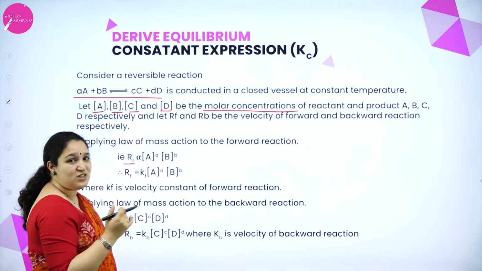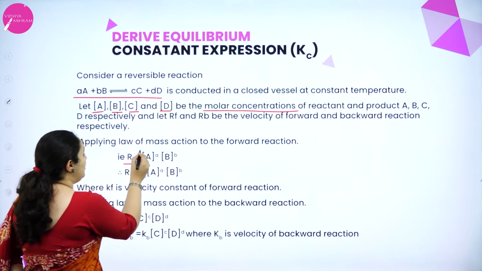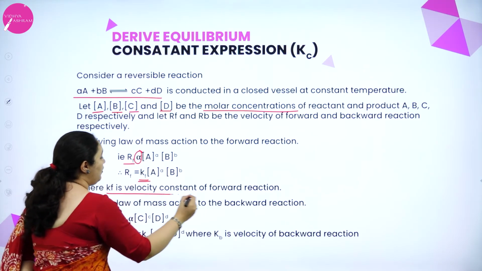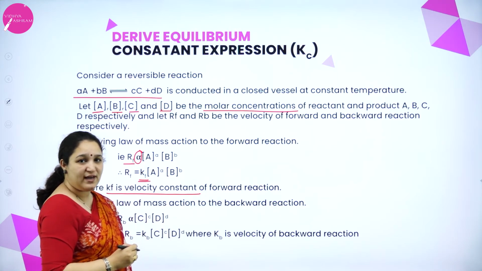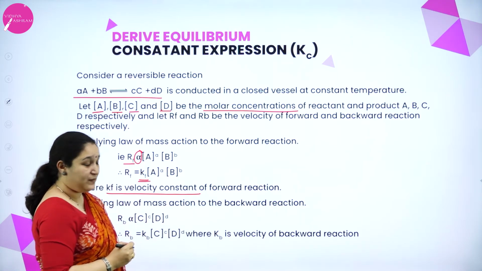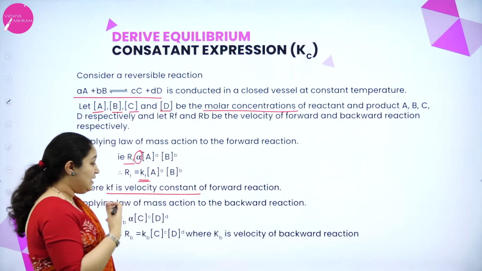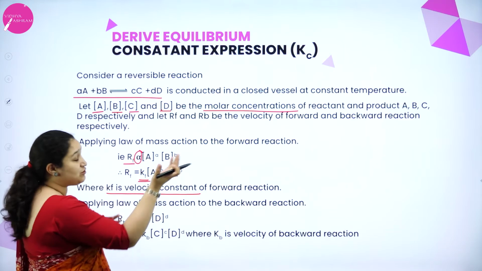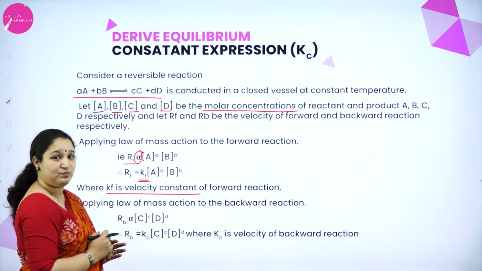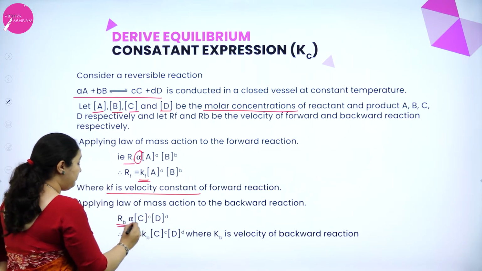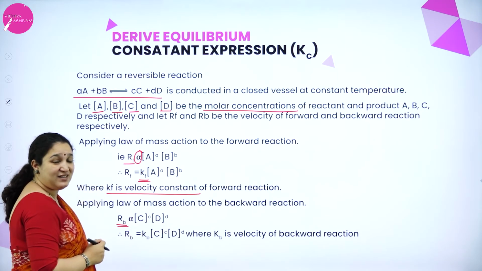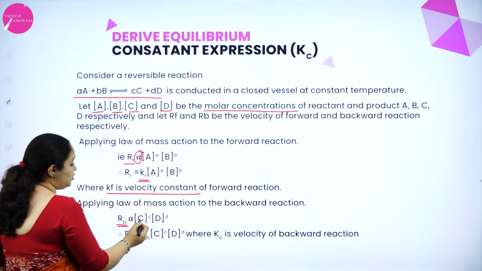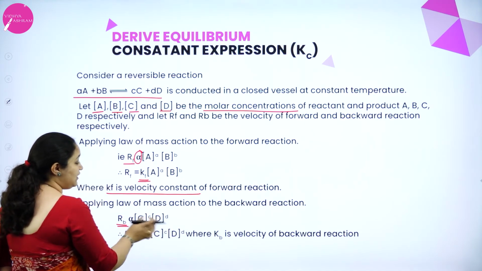That is the stoichiometric coefficient. To remove the proportionality, I put a constant called Kf, which is the velocity constant of the forward reaction. Understood till here? Next, I will write the same, applying the law of mass action for the same reaction for the backward reaction. So Rb, with the small letter b as a subscript, meaning backward reaction, is proportional to the molar concentration of C and D.